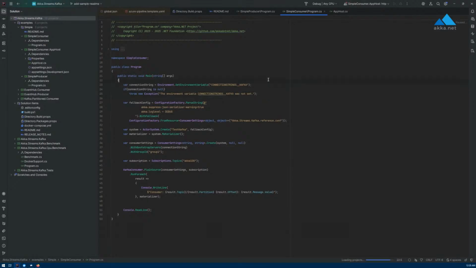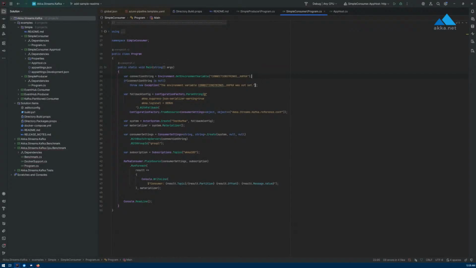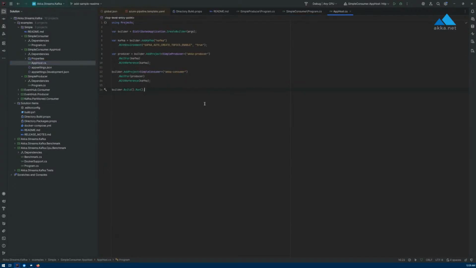This is actually an example of how you would do it with old Akka code, just to show that it actually runs with old code. This is not even running on hosting. It's plain old .NET Framework code. It's HOCON code, and it's really as simple as this. We start an instance of the producer project, and we start an instance of the consumer project. We start Kafka and it runs.